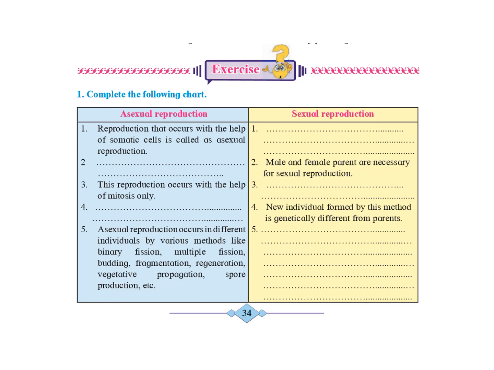The fifth point: asexual reproduction occurs in different individuals by various methods like binary fission, multiple fission, budding, fragmentation, regeneration, vegetative propagation, spore production, etc. Below sexual reproduction: in all individuals, sexual reproduction occurs by gamete formation and fertilization.